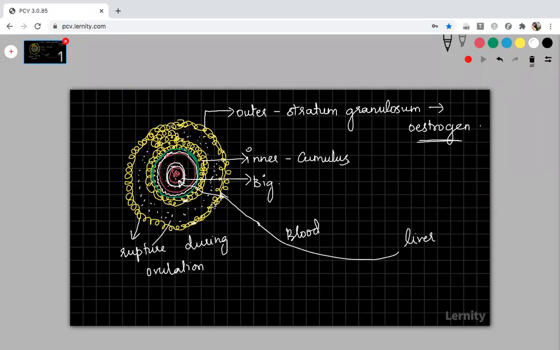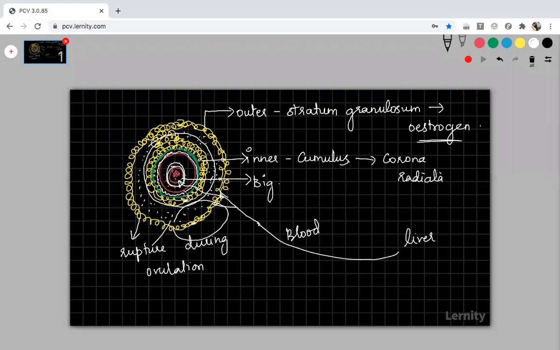It will not rupture at all sides, only one particular side. When it ruptures, this entire region comes out: inside is the secondary oocyte, then you have the vitelline membrane, then the surrounding inner follicular cells. This inner follicular layer, the cumulus, is later called the corona radiata. Yesterday I told you it is called the corona radiata. Then the zona pellucida layer, because the vitelline membrane is called the zona pellucida, then the plasma membrane and the secondary oocyte. This entire part will come out during ovulation from the ovary to the fallopian tube.